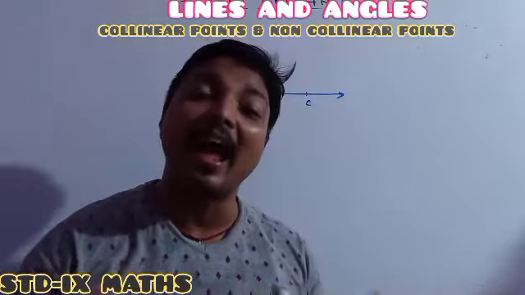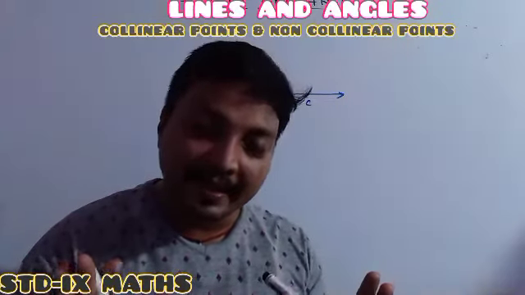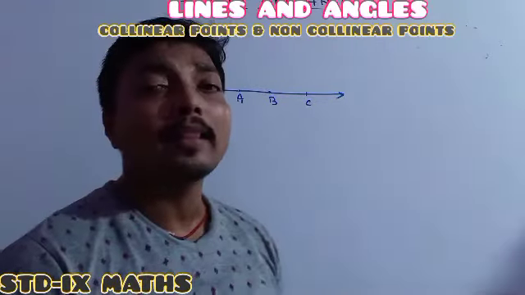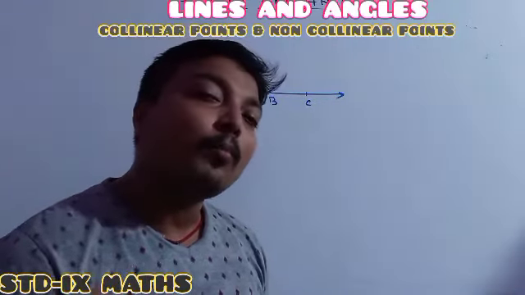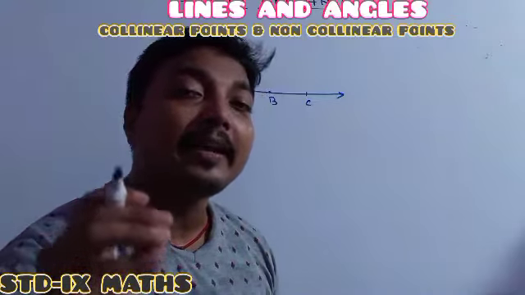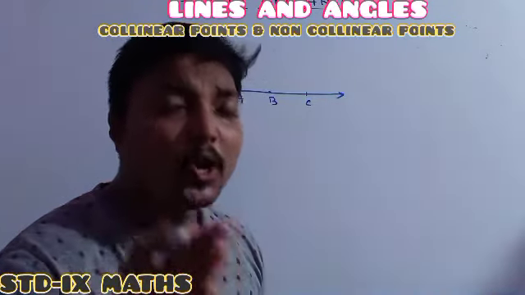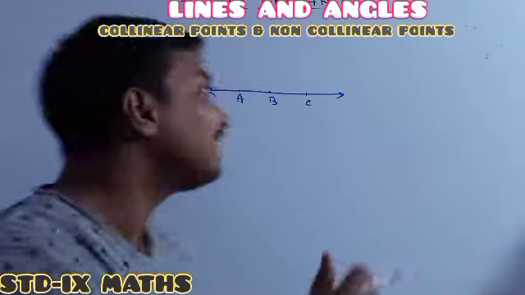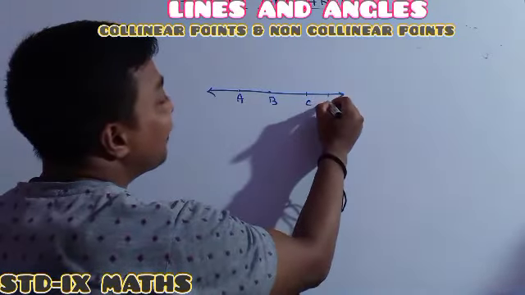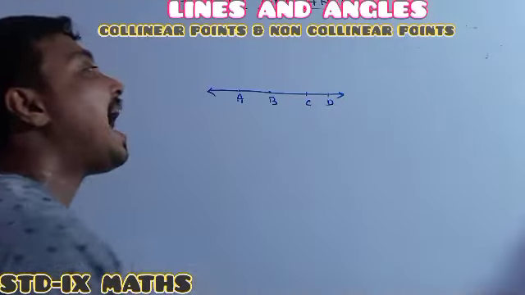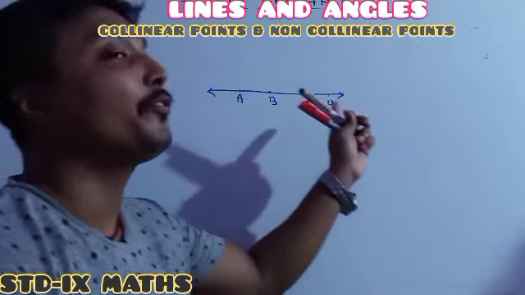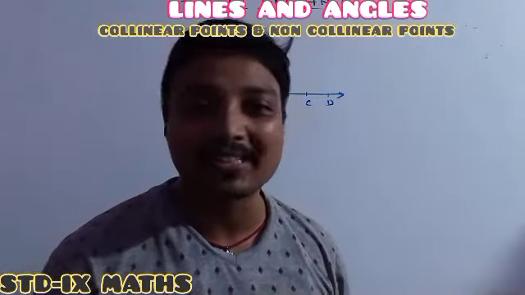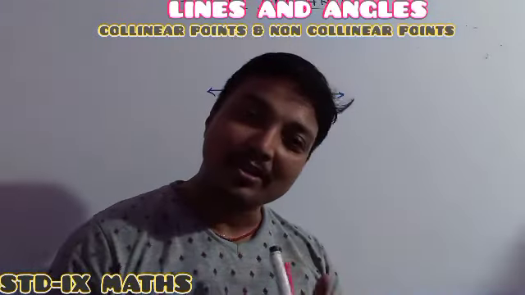Understood the concept? Actually, it is a very easy concept. Collinear means three or more points that lie in a single line. See, here it is A, B, C. Suppose I write D as well. As the four points lie on the same line, all these four points we can call collinear points. Understood the concept?